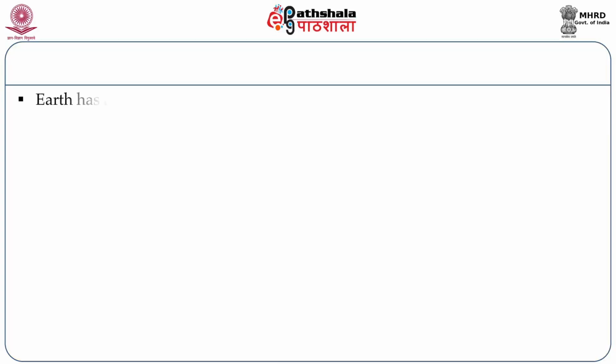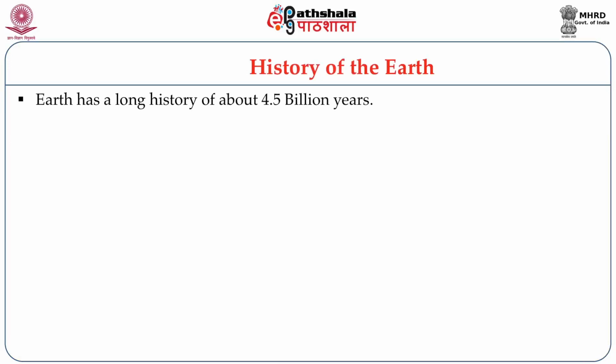So when we talk of the past environment, first of all, we have to learn about the history of the Earth. So Earth has a very long past, stretching back to nearly 4.5 billion years or 450 crore years. And during this long period, great changes have occurred.